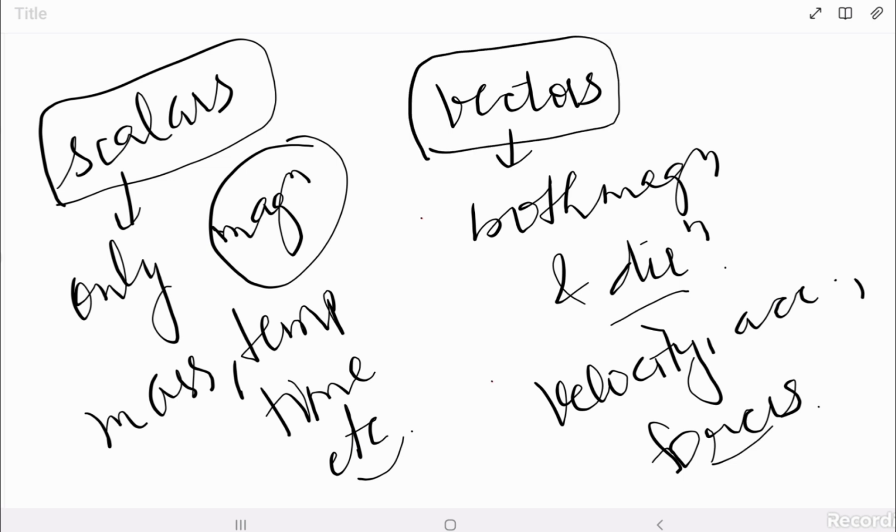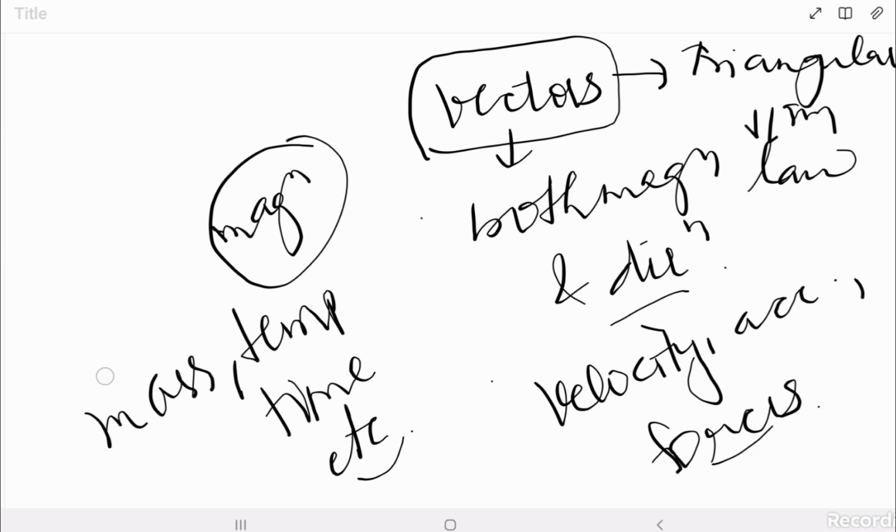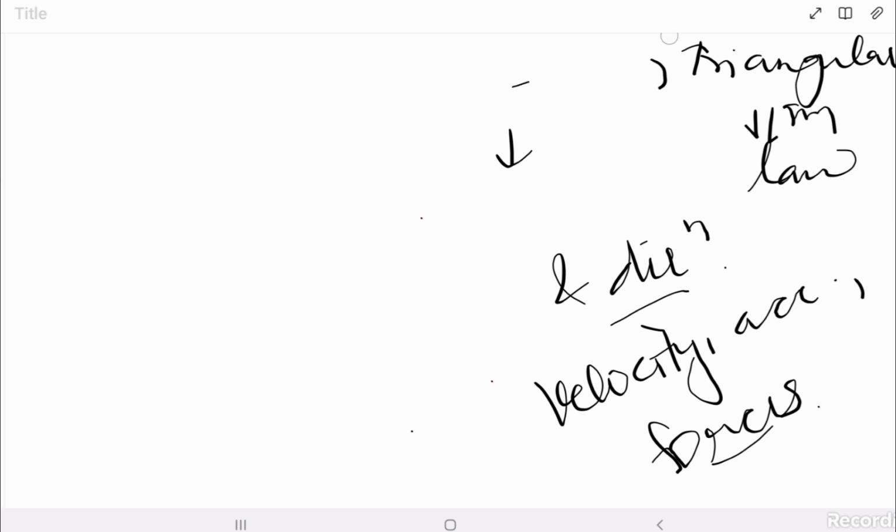While in the case of vectors, we can't use ordinary laws of algebra, and we introduce new laws: the triangular law of vector addition and the parallelogram law of vector addition. We will try to understand what these laws for vector addition are. Before that, we will talk about the position vector and the displacement vector.